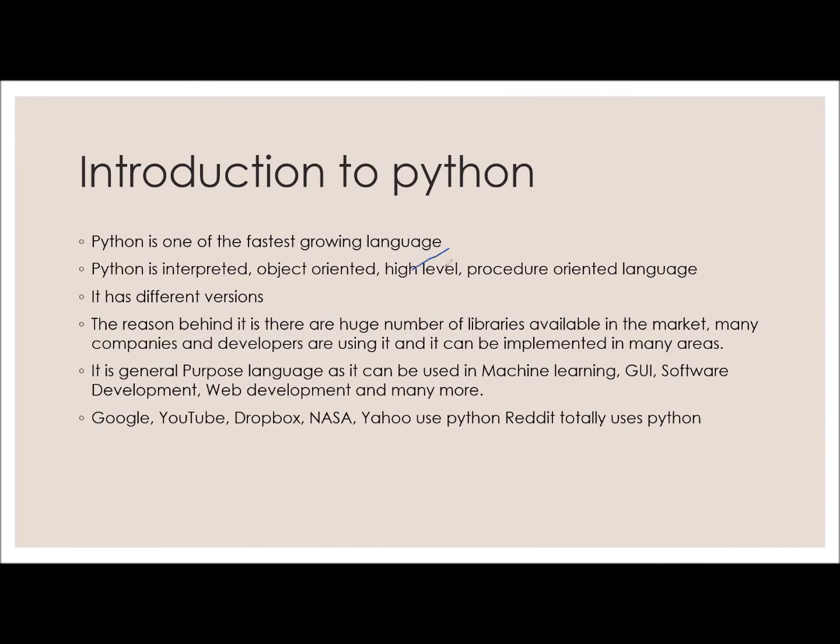So this is a high level language. C is a high level language. Whenever we are writing a language in English, it is a high level language. It is an object oriented language, we will discuss that, and also we can apply procedure oriented methodologies to Python. There are different versions available in the market, because many developers are working on it, mainly for deep learning and machine learning techniques. Companies like Amazon, Netflix and YouTube, for getting the users' interest, are using learning algorithms built with Python.